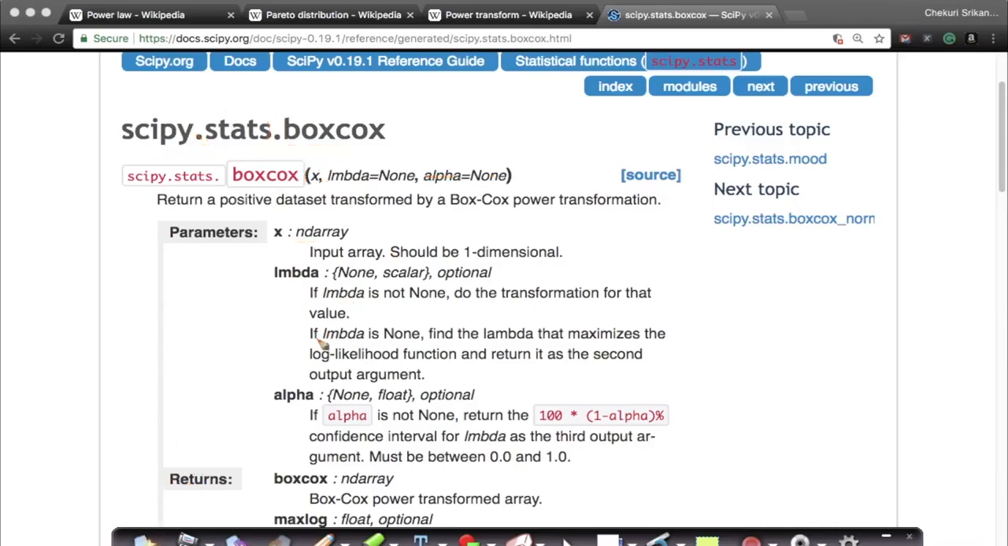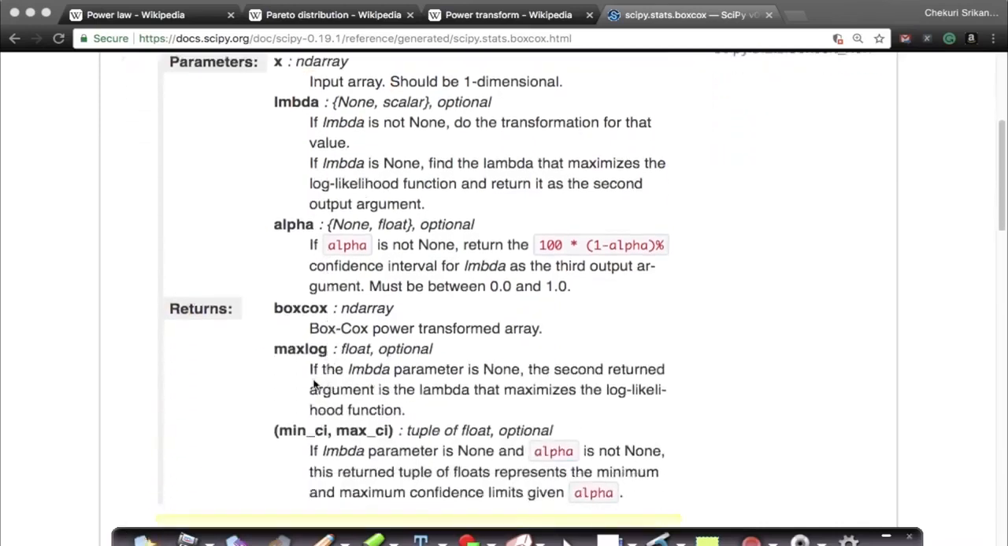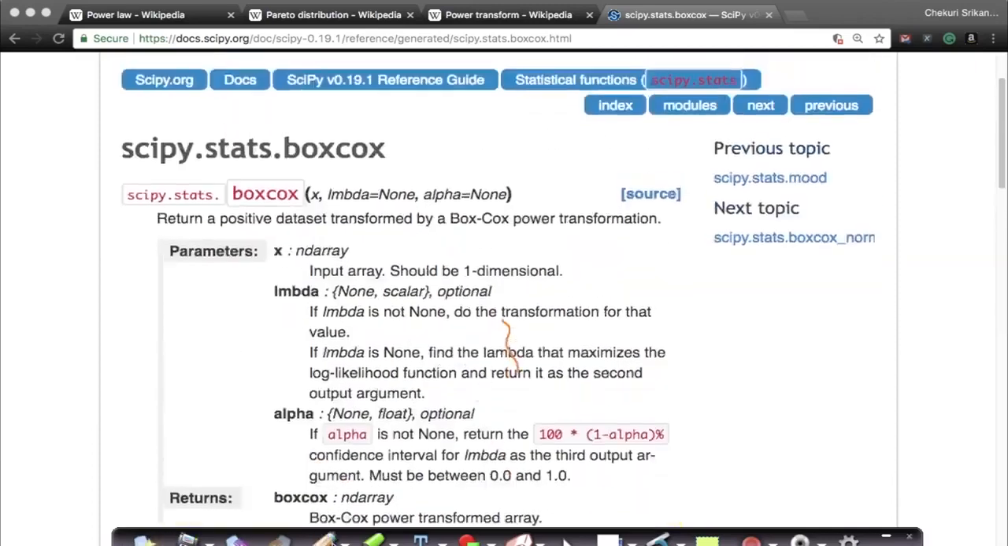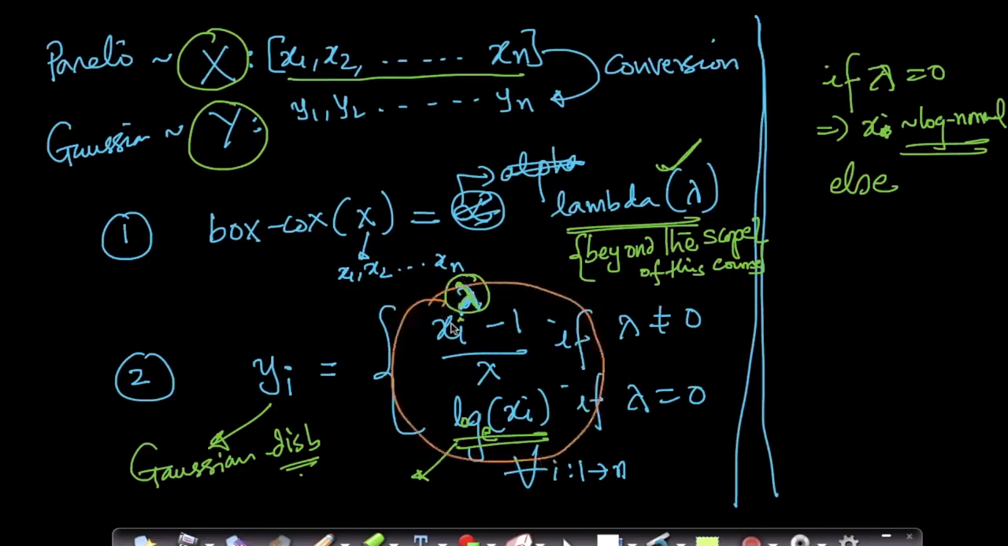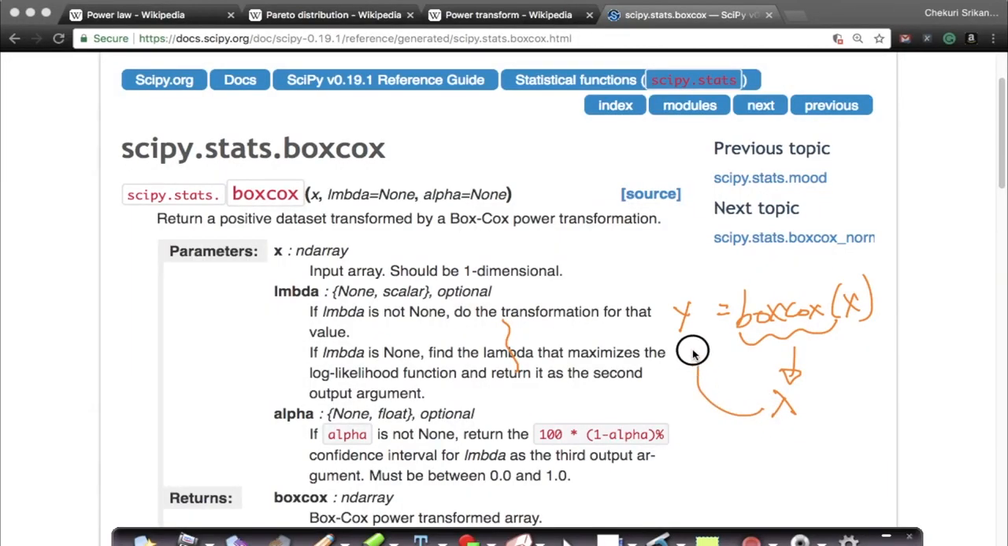What it returns is an array of transformed boxcox values. So it returns the boxcox power transformed answer. If you just call this function like this, boxcox of x, it will give you y. By doing this, it first computes your, not alpha, I keep getting confused with this, I'm extremely sorry, it computes the lambda and uses the transformation that we saw here, and obtains your y's. It does all of this in literally one line of code.